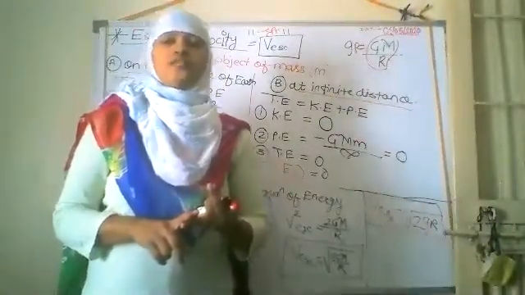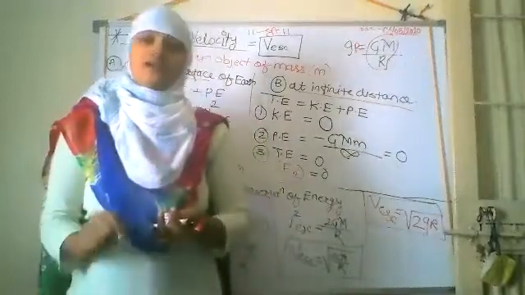So if we want to experience free fall, it is possible only in a vacuum, that is, in the absence of air.